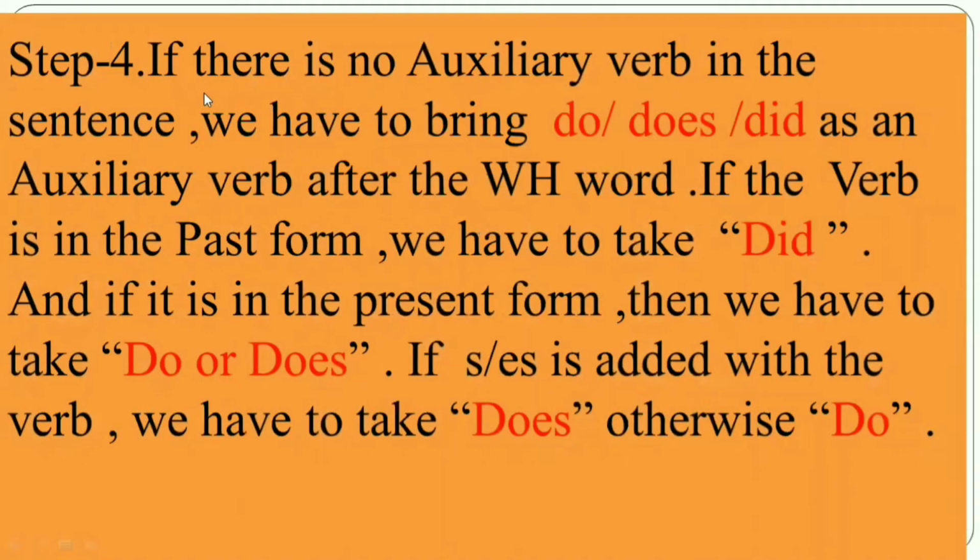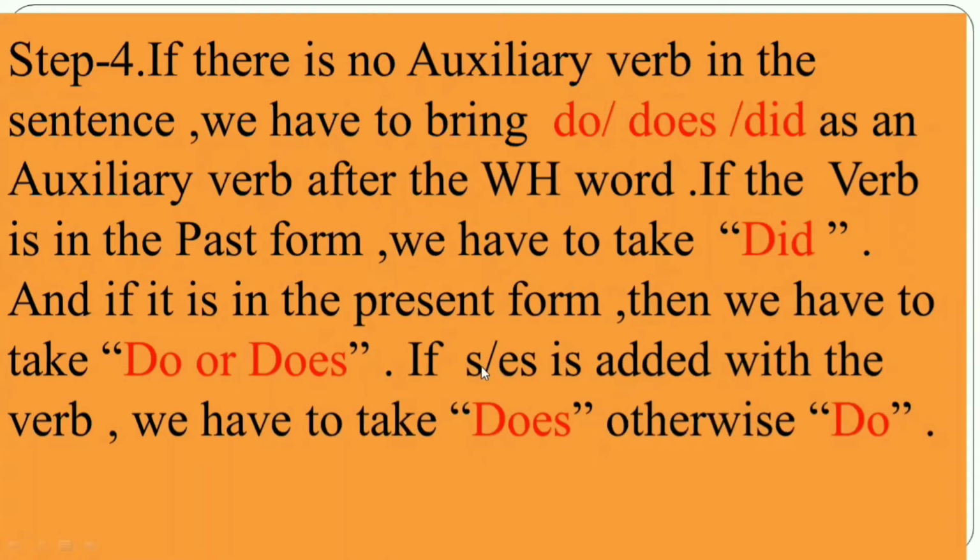Step 4. If there is no auxiliary verb in the sentence, we have to bring do, does, did as an auxiliary verb after the WH word. If the verb is in the past tense, we have to take did. And if it is in the present form, then we have to take do or does.